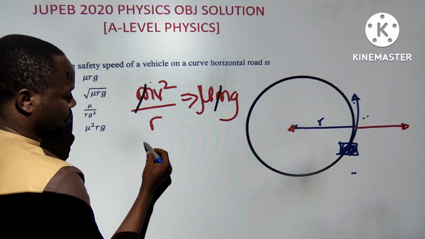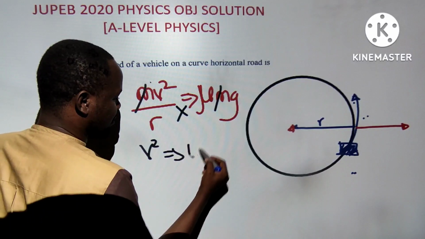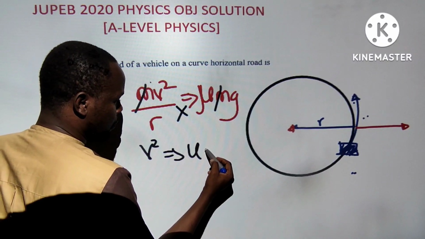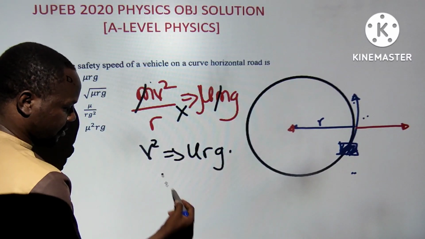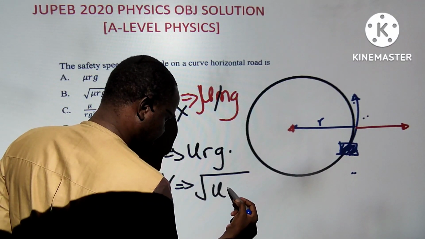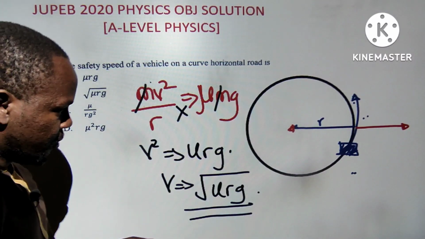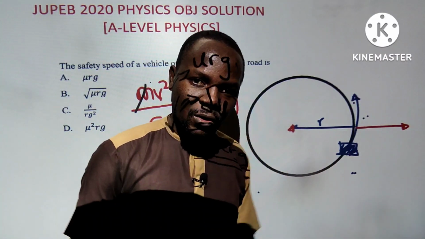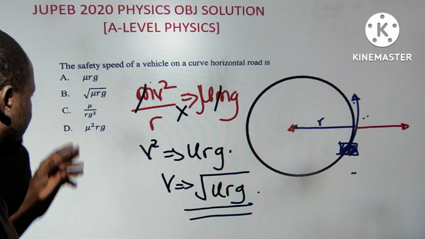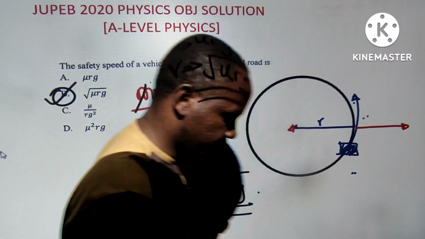On cross multiplication, v squared equals mu r g. So v, the speed that keeps the vehicle along a circular track, is the square root of mu r g. This is what we call the velocity, the speed of the vehicle along a circular track. Always keep that in mind. So you have to look for that, and I think this is the right answer. That's correct. Let's move to the next question.